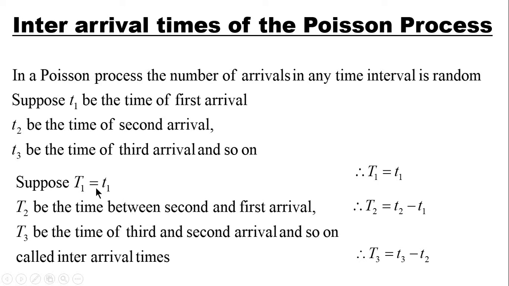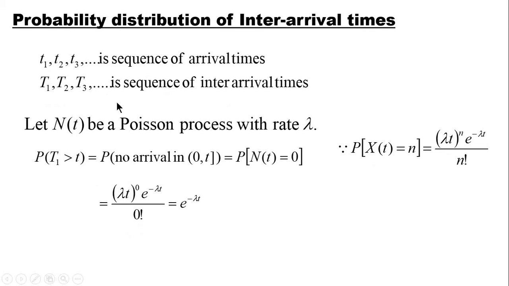Then capital T1 is small t1. Capital T2 is the time gap between first arrival and second arrival. Capital T3 is the time gap between second and the third arrival and so on. These capital T1, T2, T3 are all called inter-arrival times. Here the sequence small t1, t2, t3 are all called arrival times, and the sequence capital T1, capital T2, capital T3 are all called inter-arrival times.